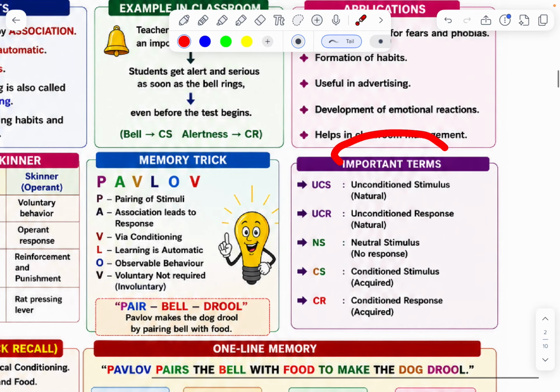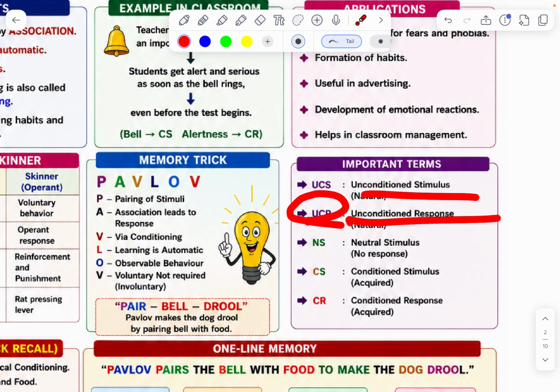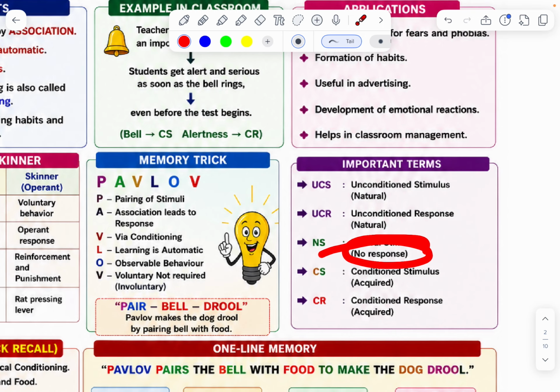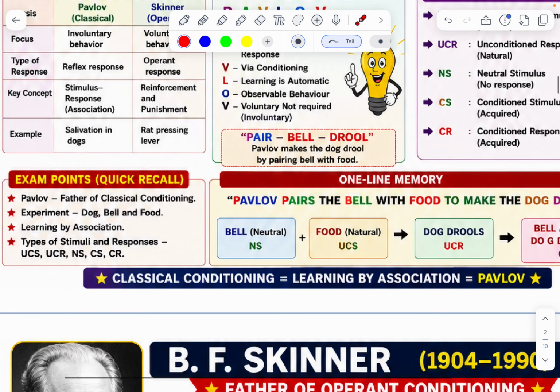Next, important terms: UCS, unconditional stimulus; UCR, unconditional response; NS, neutral stimulus, which means no response; CS, conditional stimulus; CR, conditional response. Pavlov, father of classical conditioning. Experiment: dog, bell, and food. Learning by association. Types of stimuli and responses.